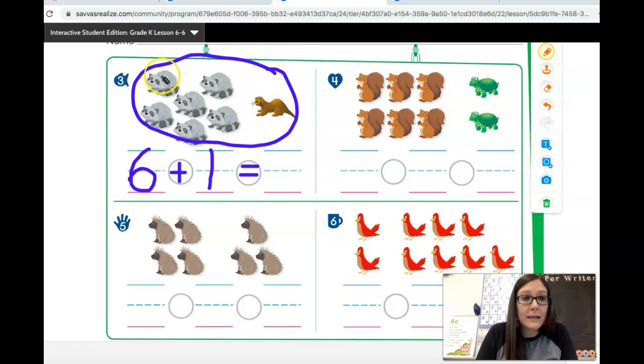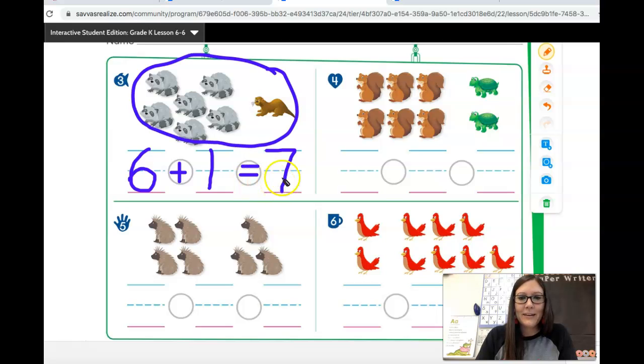You can go back and count 1, 2, 3, 4, 5, 6. But I already know that there are 6 raccoons there. We already counted them. So I can just say 6, 7. We've been practicing that too, haven't we? Let's write the number 7 because 7 equals 6 plus 1. And we'll learn some more about rearranging that equation later. Or we can read it like this. 6 plus 1 equals 7.